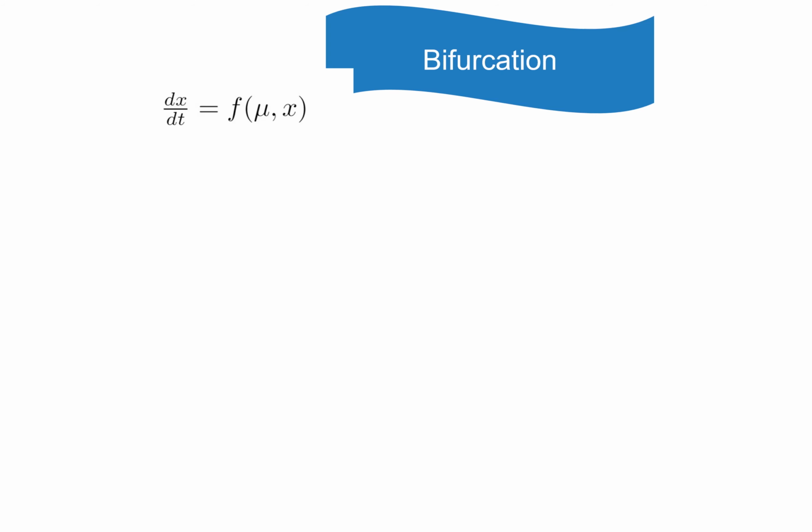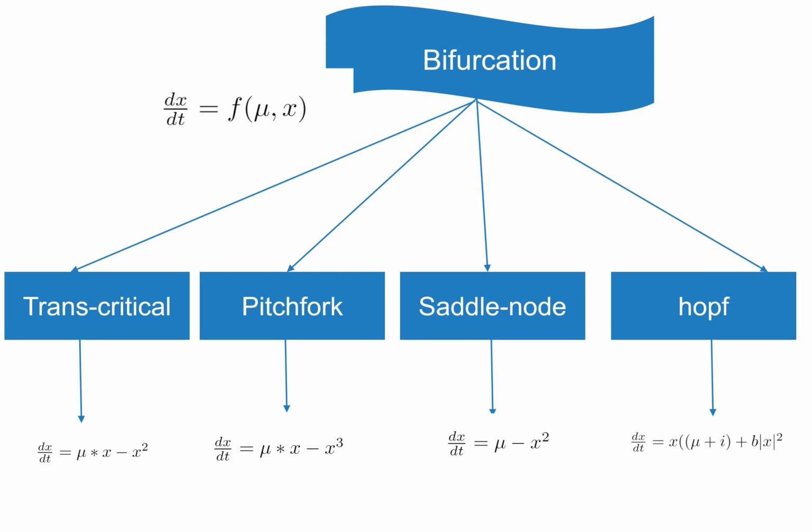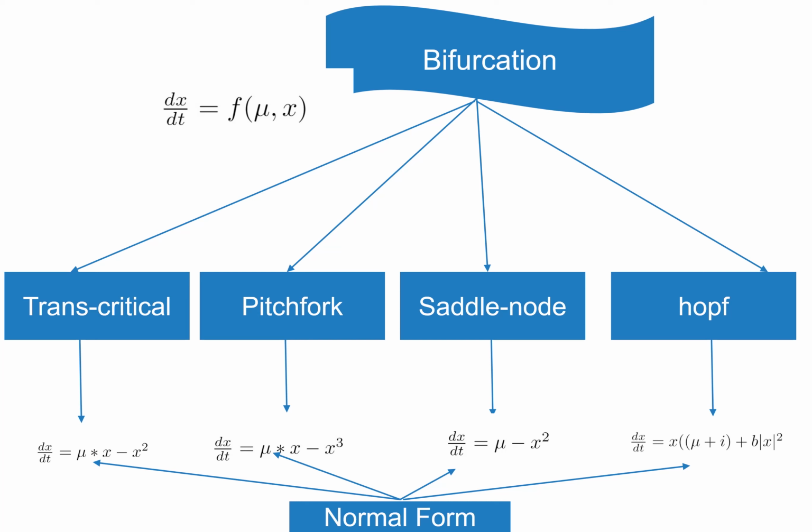We had learned about transcritical and pitchfork bifurcation, and the equations are like this. But apart from these two, we also have saddle node and Hopf. These are the four major dominant bifurcations that occur in almost any system. They are also the canonical form, what they call the normal form, or oftentimes called the universal unfolding of the bifurcation structures. And this can often come down to one of the four forms. There are other forms, but these are the dominant ones.